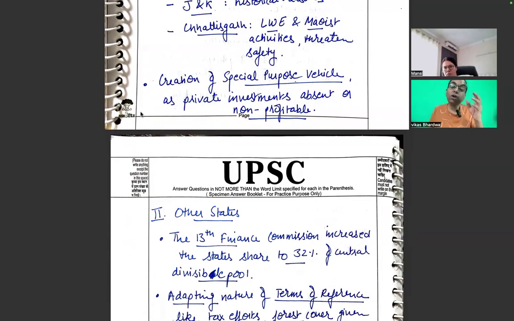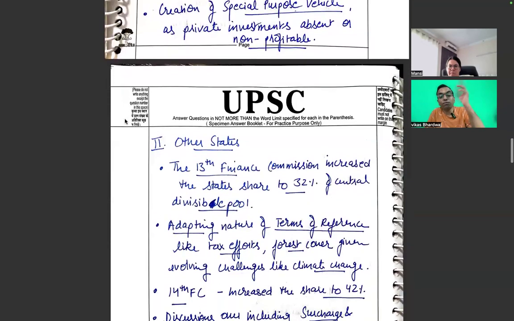If we can recall, for example, what is the chunk of fund under a certain category, if we have given say 10,000 crore, 5,000 crore, or over a period of 5 years, something like that we have to write, or we have to write the name of a certain big scheme, one big scheme, that will give us a good question. Creation of SPV, as you are saying, very true, but then we have to illustrate.